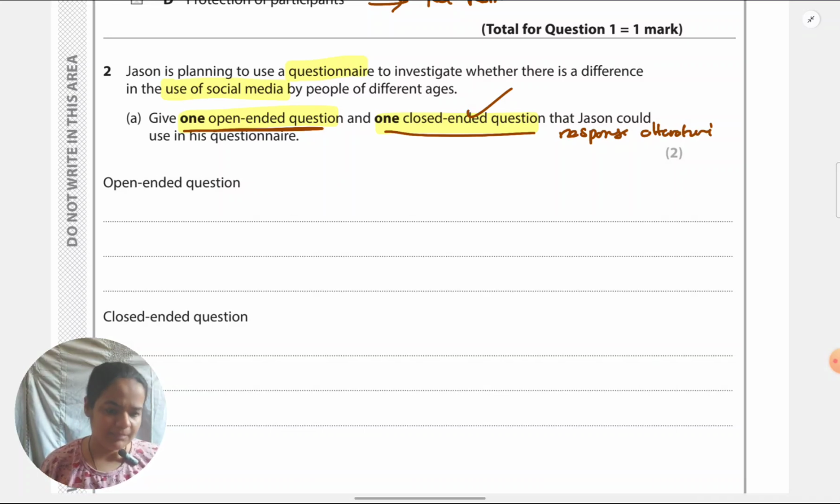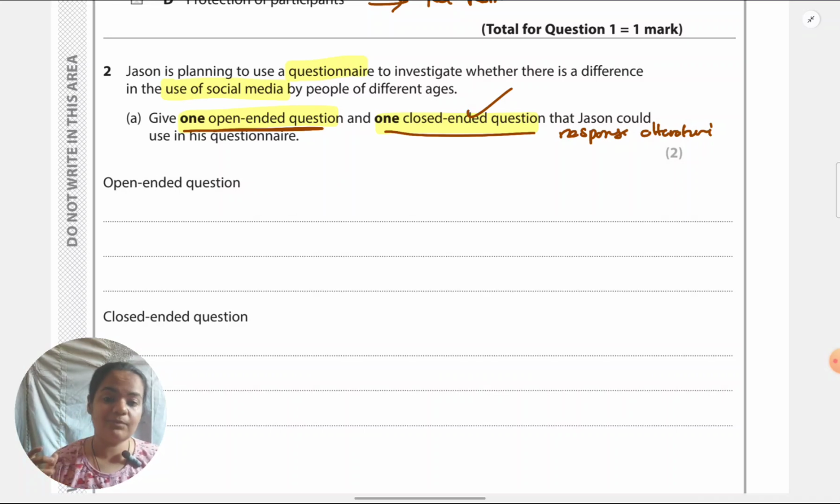Okay, now key thing, many students just write any open or closed question, nothing to do with the topic. The topic is about social media. Students will write something like, what are you feeling? What do you think about, they won't even specify, like something like, what do you think about media use? They won't even make it specific to social media.